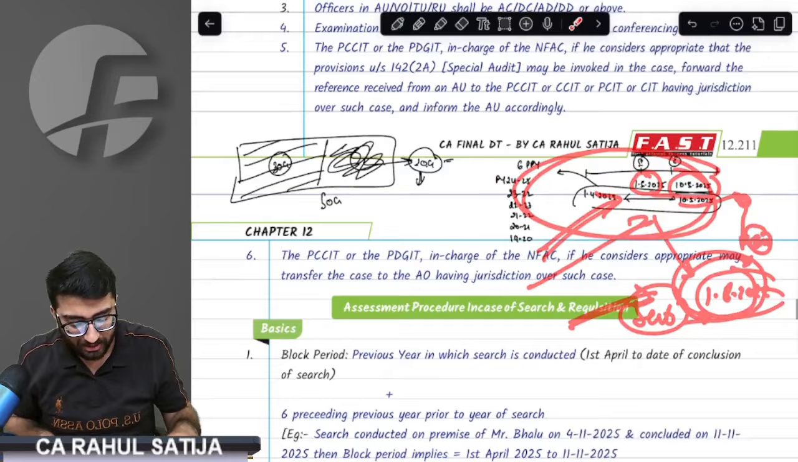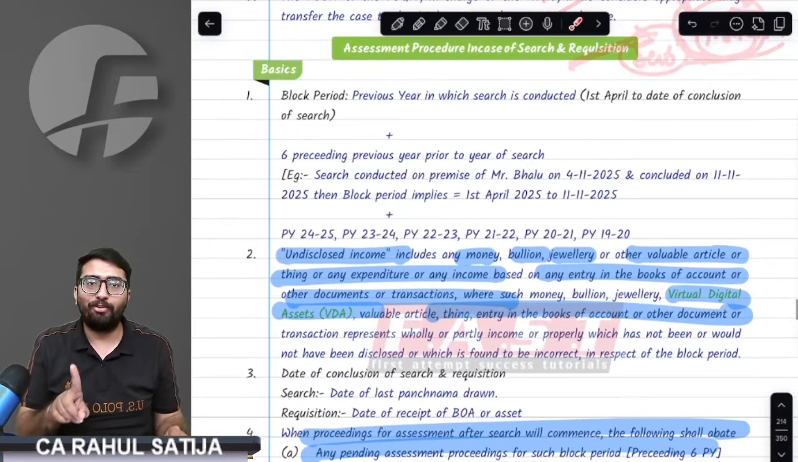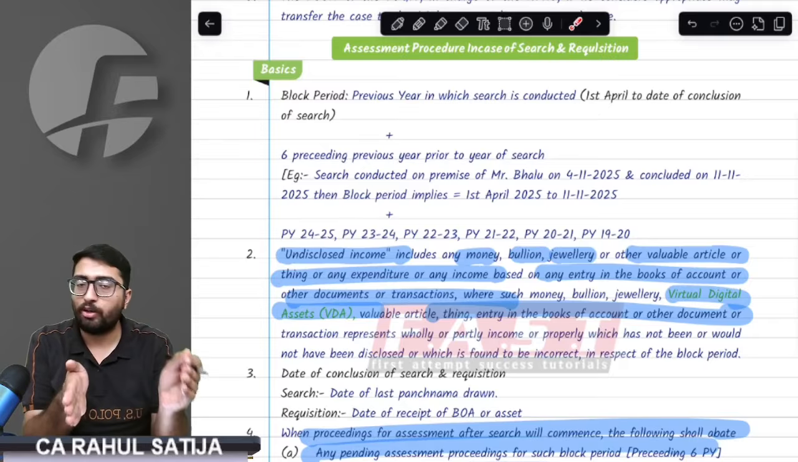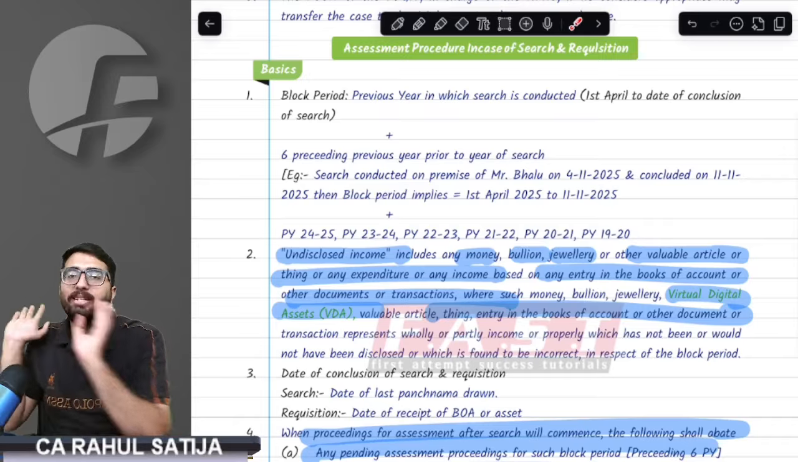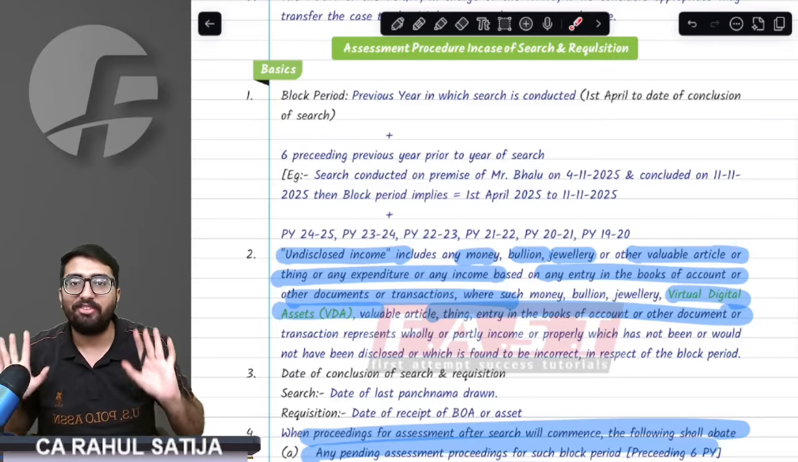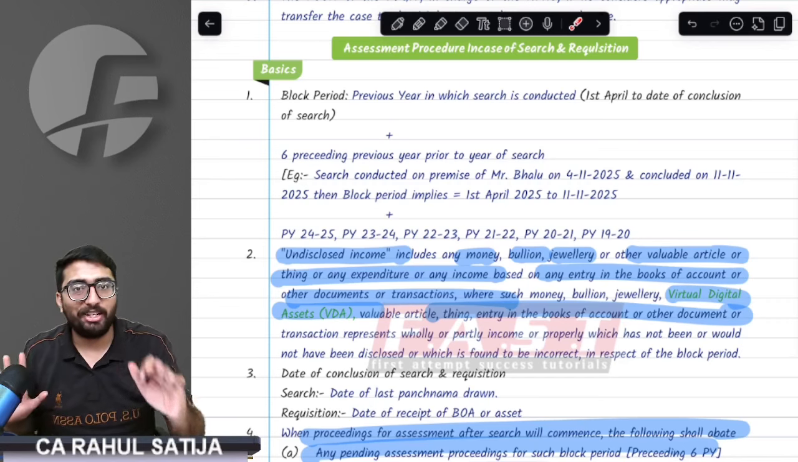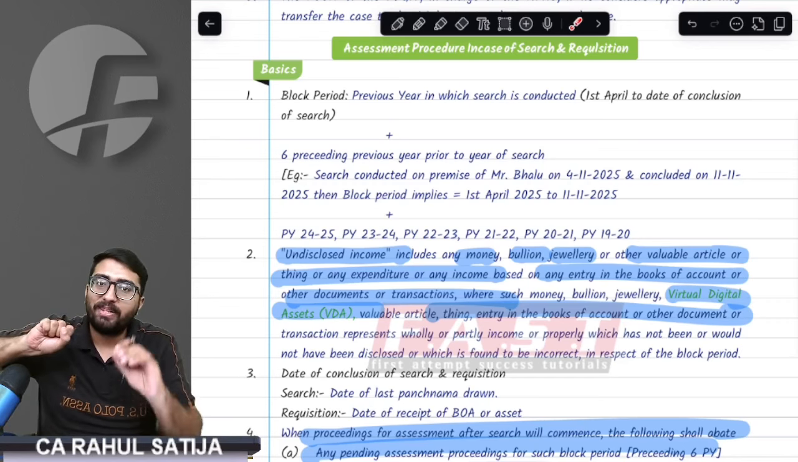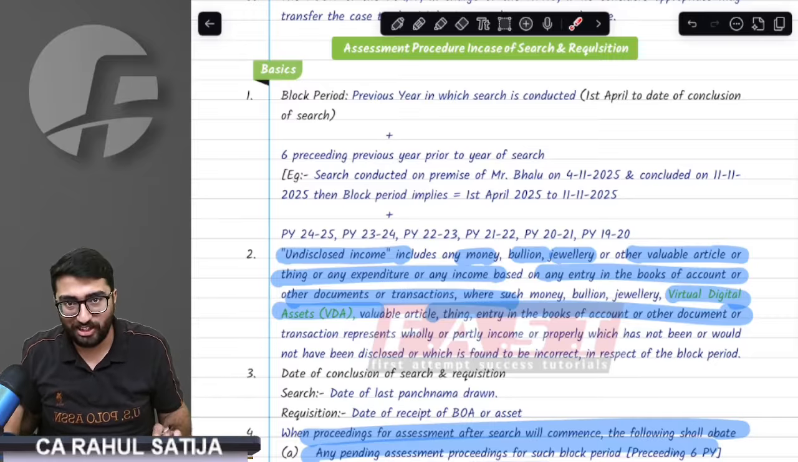But these were the basics. First of all, we understood the block period. Block period is nothing but the year of search from 1st April till the conclusion of the search, plus 6 preceding previous years. In this entire period, whatever is the undisclosed income, we have to tax that. In addition, if any subsequent search is done, then first the original assessment would be completed and then the subsequent assessment would be initiated.